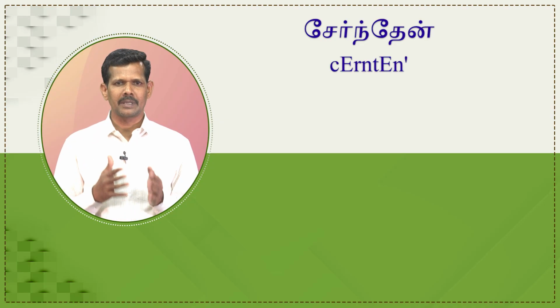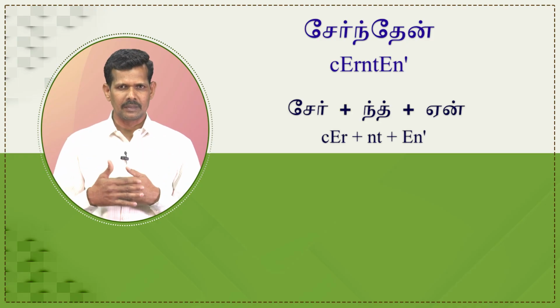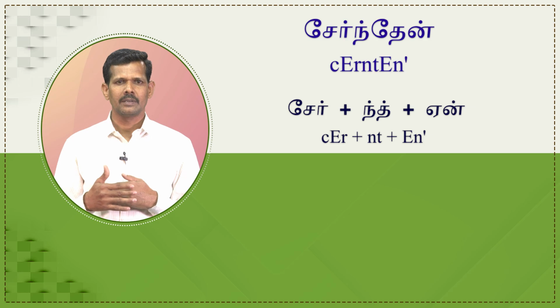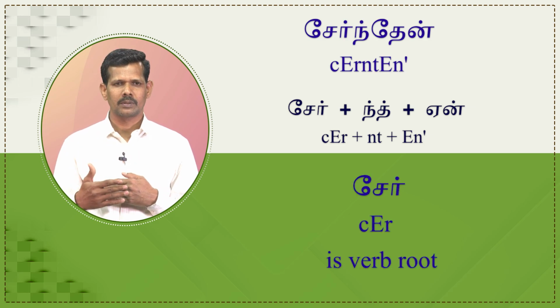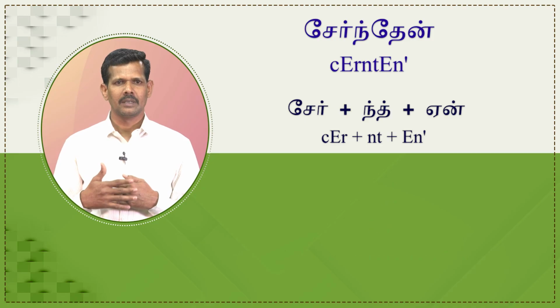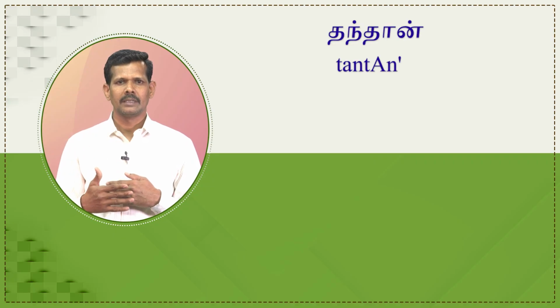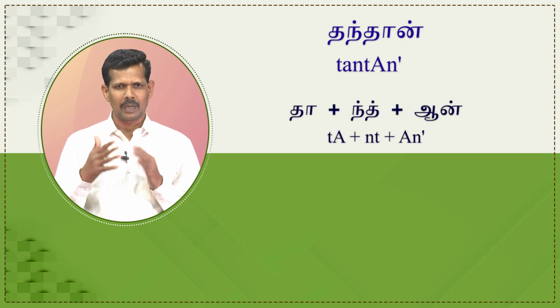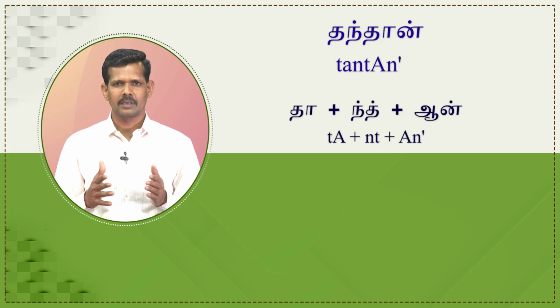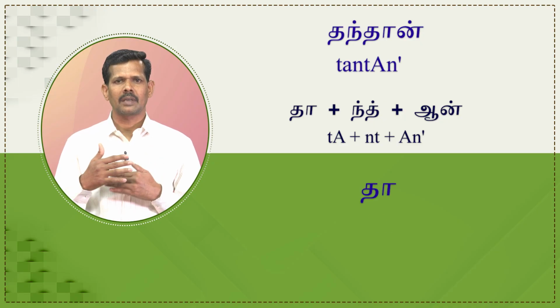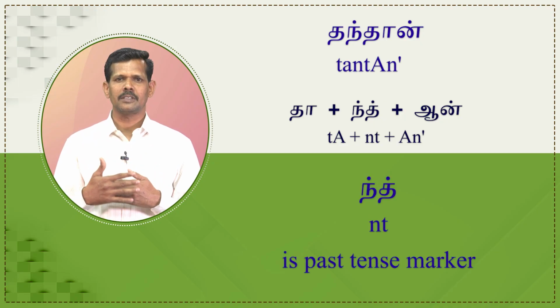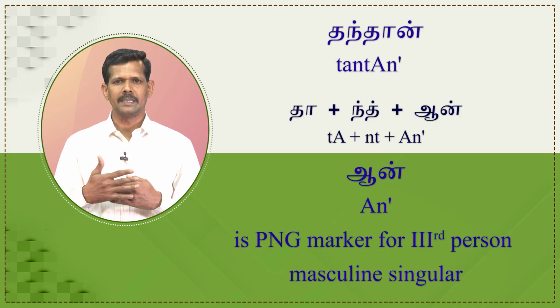The first example is சேர்ந்தேன். It is segmented as சேர் plus ind plus ஏன். Here, சேர் is verb root. ind is past tense marker. ஏன் is PNG marker for first person singular. The next example is தந்தான். It is segmented as த plus ind plus ஆன். Here, த is verb root. ind is past tense marker. ஆன் is PNG marker for third person masculine singular.